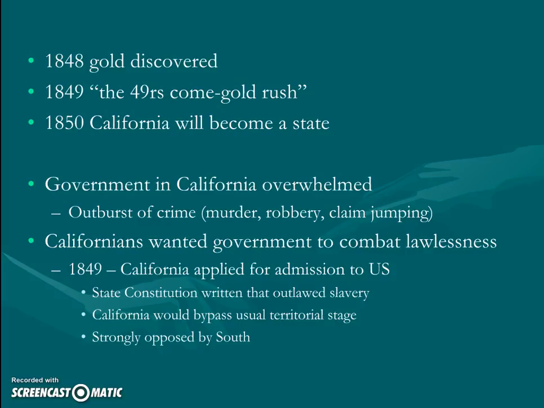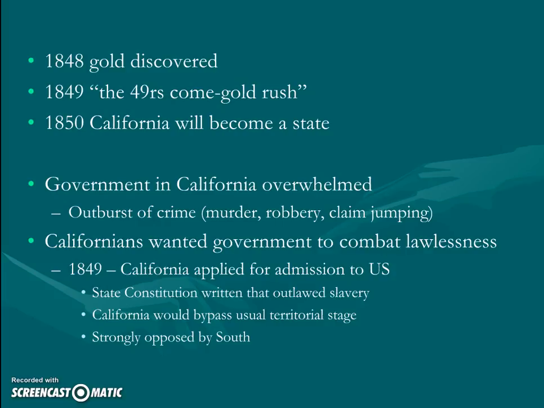And so they're going to apply for admission to the United States, and that's just fine with the United States, remember, because that's the whole reason why they fought the Mexican-American War, because Mexico would not sell California to us, so we went to war. So we have the situation here where California needs some help fast, and the United States is okay to provide it, so they provide their state constitution quickly. But their state constitution outlaws slavery, because I believe at the time slavery is outlawed in Mexico. So they outlaw slavery, and they want to come in.